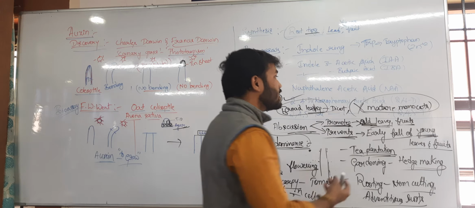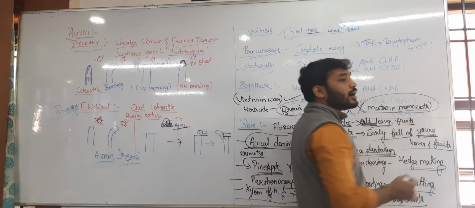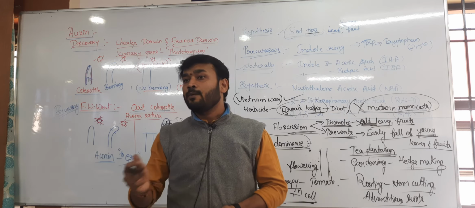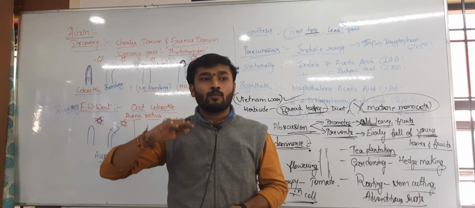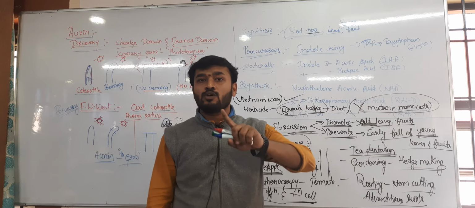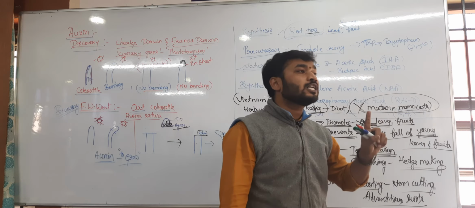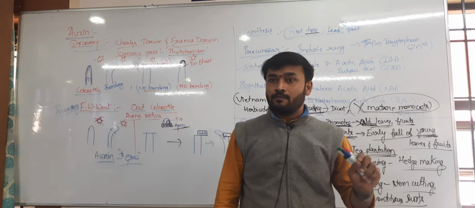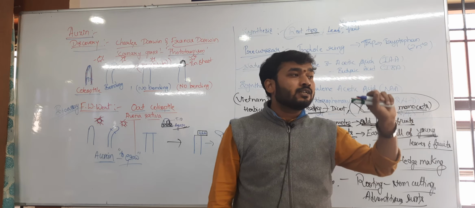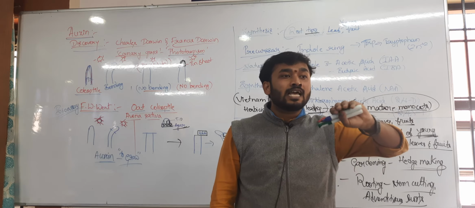But the thing is, mature monocots have a mechanism for degradation of auxin. Whatever auxin is present in their body, when they are mature there is no requirement, because most grasses or monocots are usually annual. Hence their vegetative or juvenile phase is easily completed.